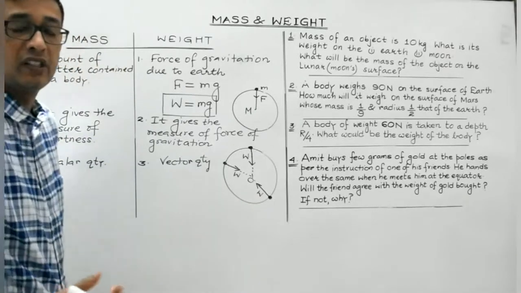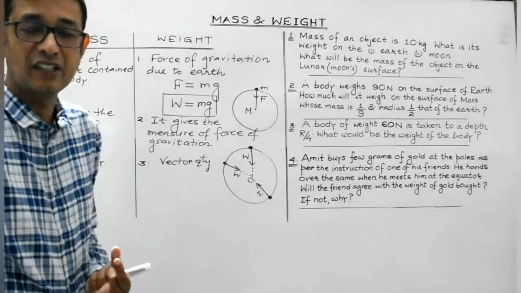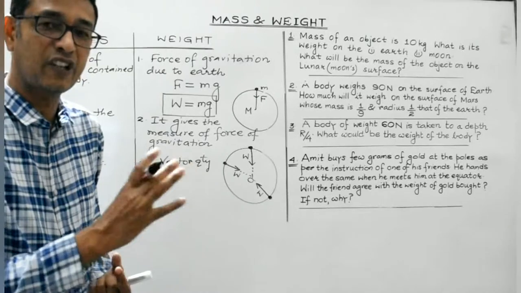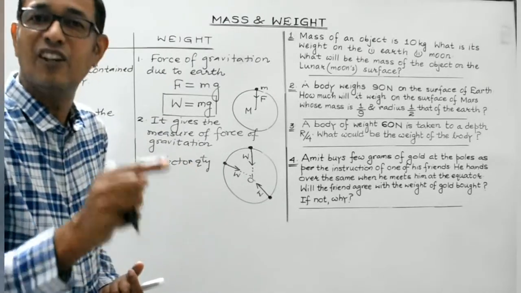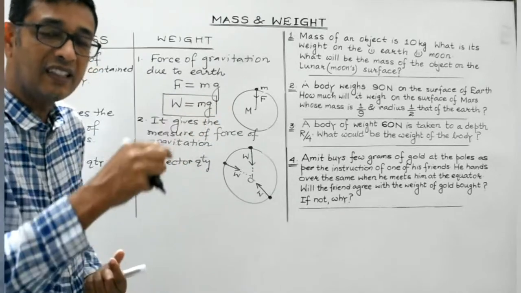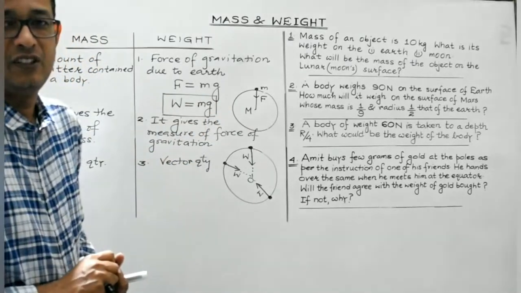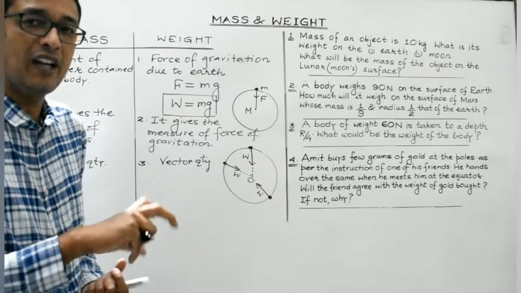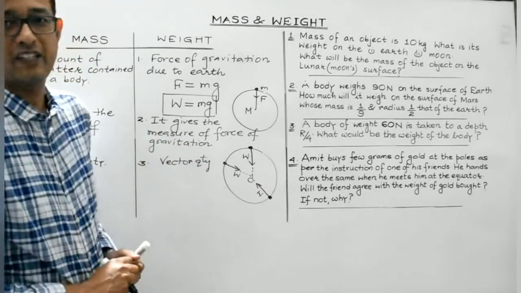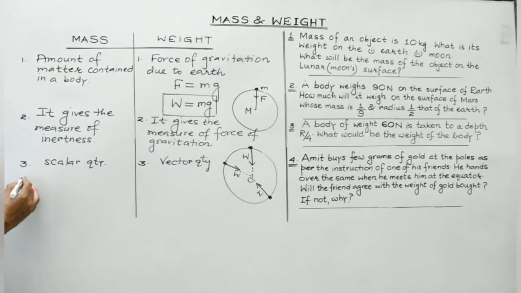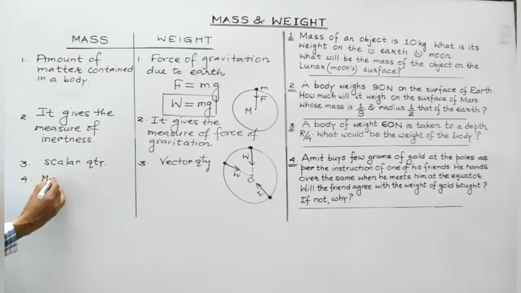So weight of a body is a force, and it is a vector quantity. It has both magnitude as well as direction. What is the direction of weight of a body? It is always along the radius of the Earth towards the center of the Earth. So weight has both magnitude and direction, and that is the reason why weight is a vector quantity. Fourth, mass is constant.